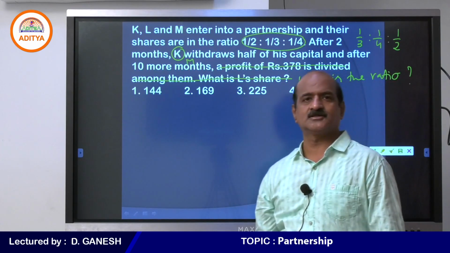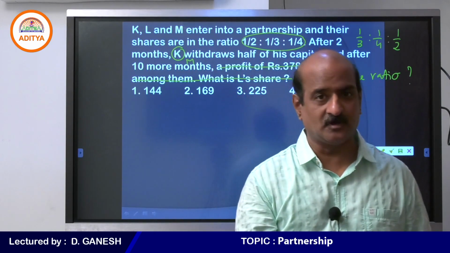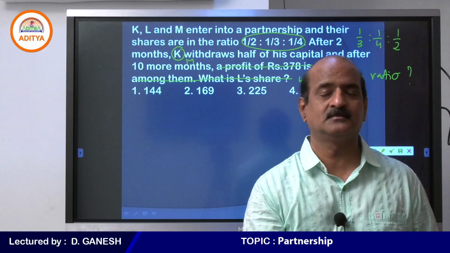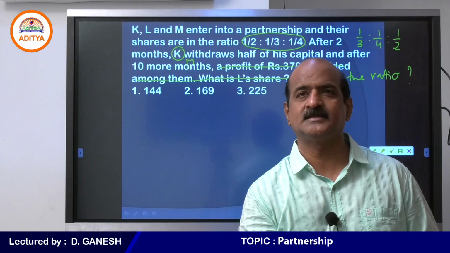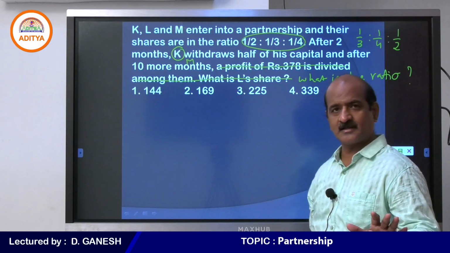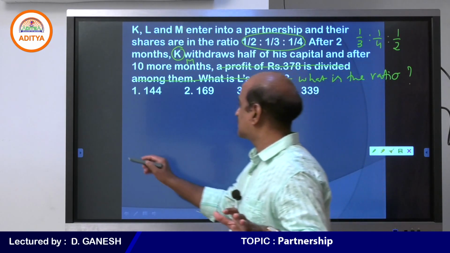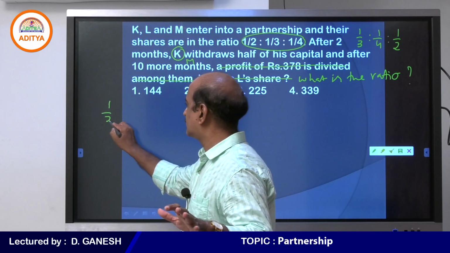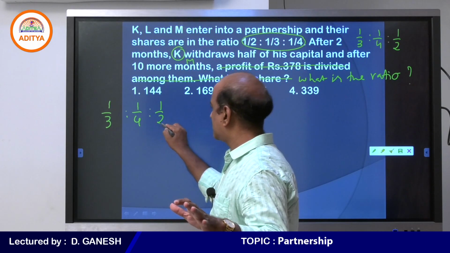Now you can understand it. First of all, I gave you the ratio. Of course, the ratio is not comfortable. You have to see that the ratio must be in the right form, and after that, you have to understand where the change is. The first thing you must understand is that the ratio should not be in fractions. If it is in fractions, it is our responsibility to convert the same into numbers. 1 by 3, 1 by 4, 1 by 2.